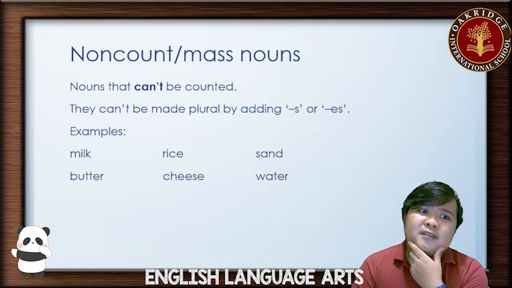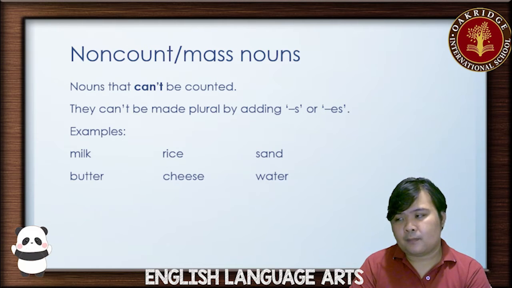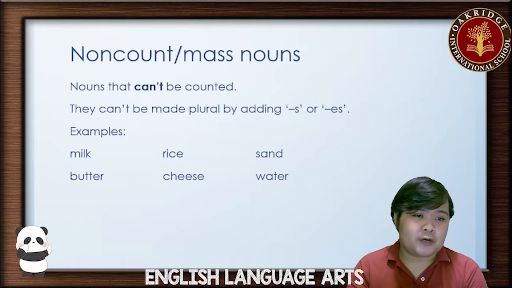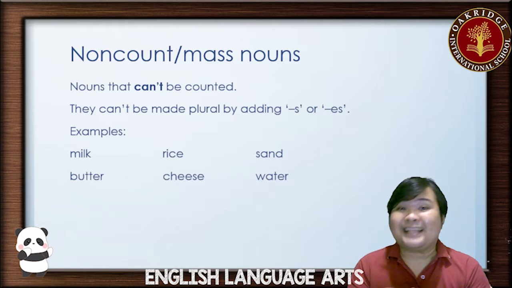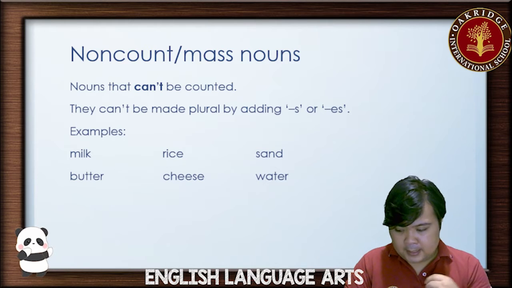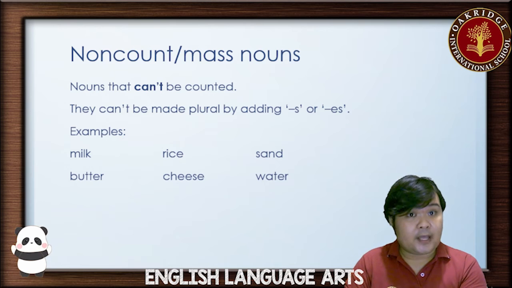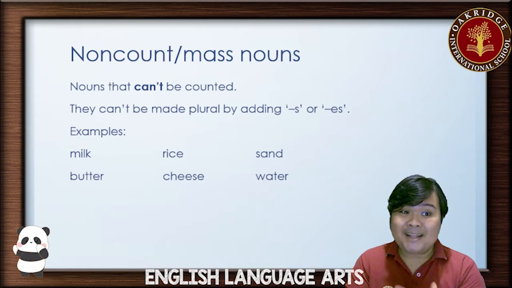But Sir Vince, isn't there a word sands or milks? This is the thing about the English language. If you are referring to different kinds of milk, for example, you have an almond milk, a soy milk, and a dairy milk, these three different kinds of milk, you call them milks.